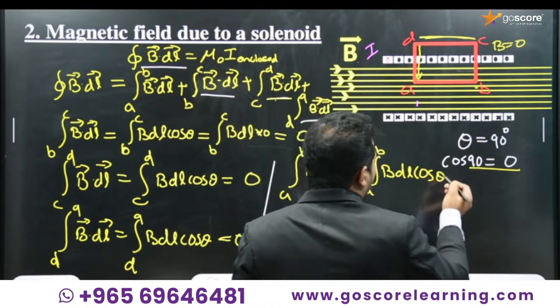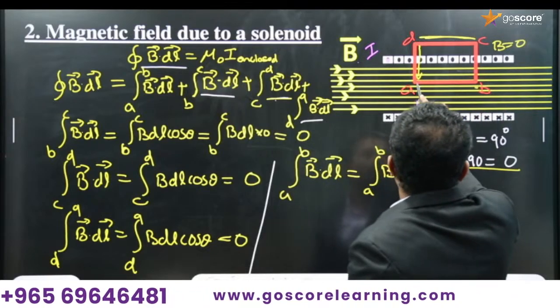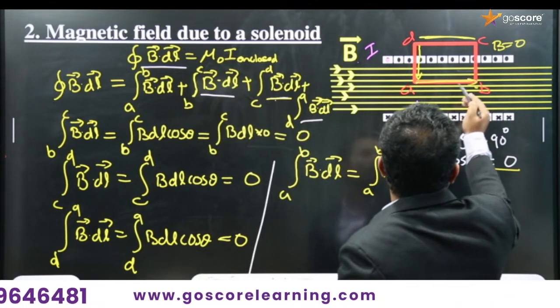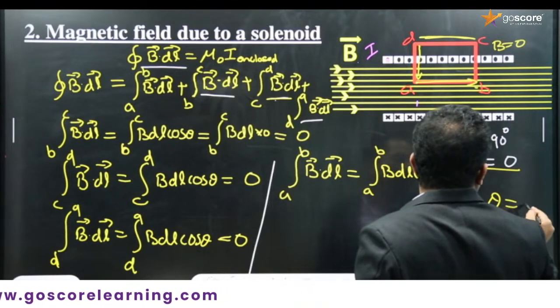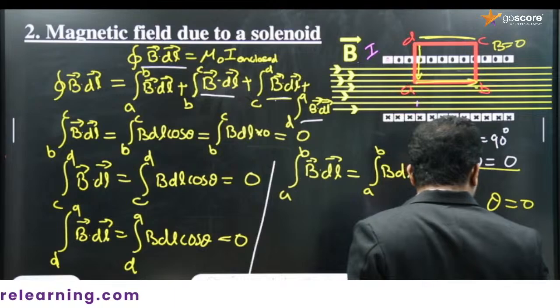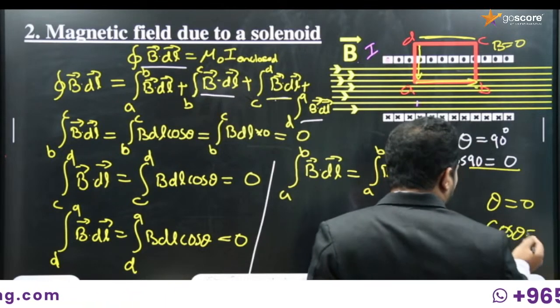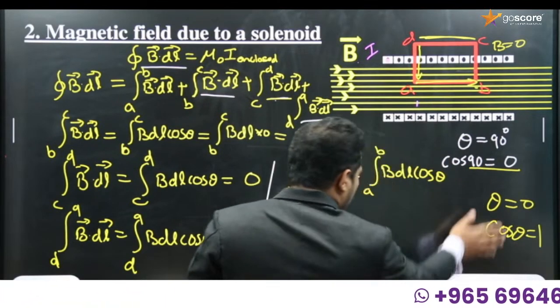What is theta here? This is from A to B and B is in the same direction, so theta equals 0. So cos theta equals cos 0, and cos 0 is 1.